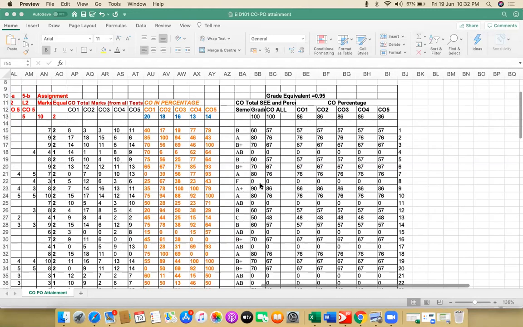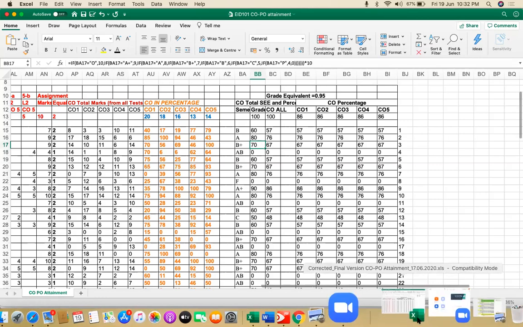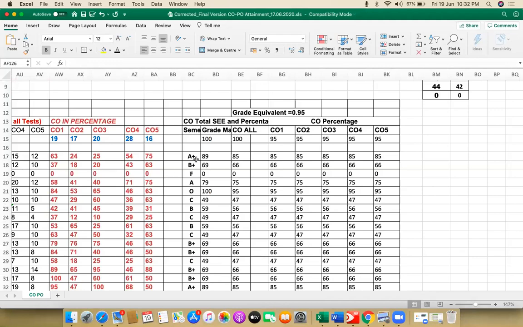Then coming to the external evaluation, we had assigned grades, and it was a formulated sheet which we used earlier also. If you see this formula over here, for O grade it takes 100, for A plus grade it takes 90. But the new sheet will have O grade equal to 100, whereas A plus grade is equal to 89. Similarly, B plus is equal to 69. So it has not been rounded off to the upper value; that's the change in the grade.